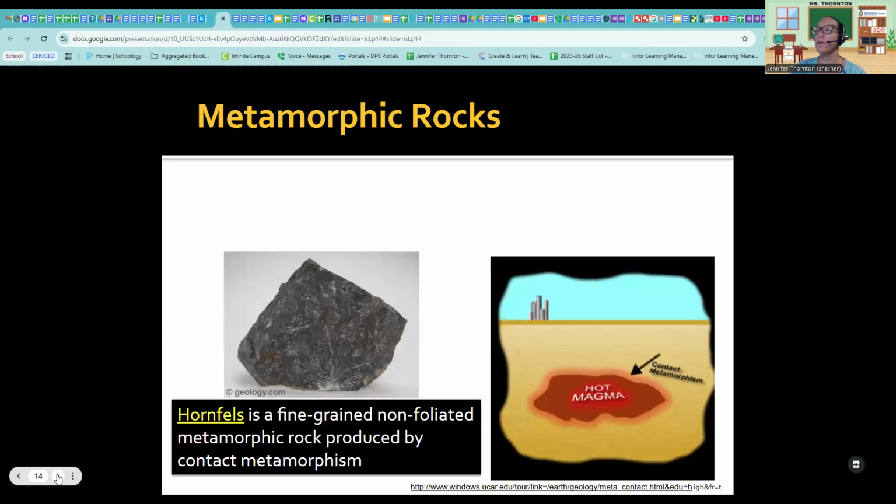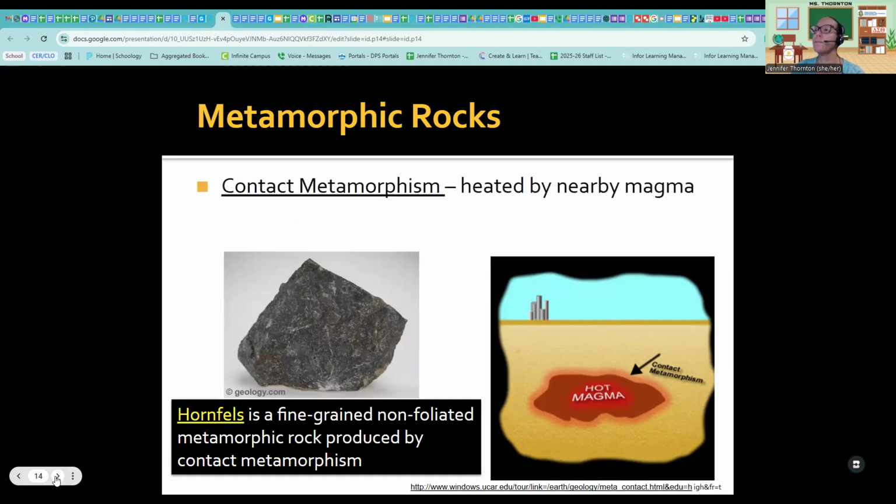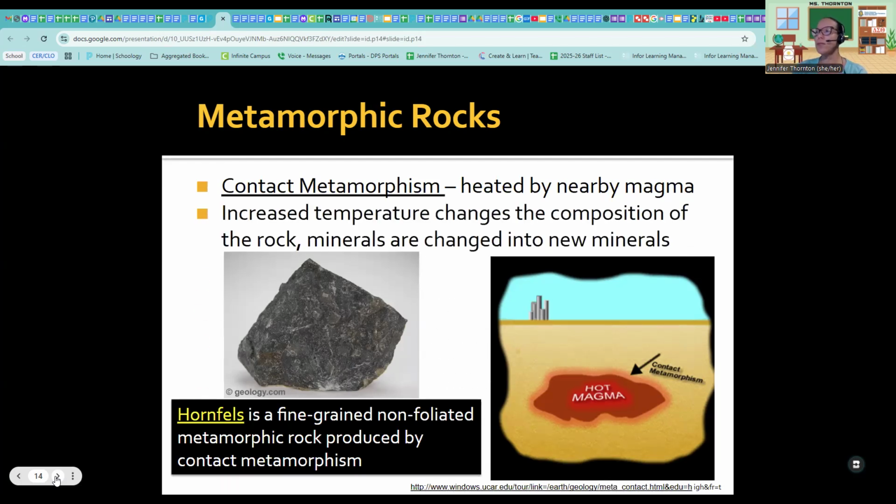Here are some examples of metamorphic rocks. Hornfels is a fine-grained, non-foliated metamorphic rock produced by contact metamorphism. Contact metamorphism is heated by nearby magma. So like I said, this rock is so deep inside the earth, right before it turns into magma. The heat it gets is from deep inside the earth, from magma. Increased temperature changes the composition of this rock. Minerals are changed into new minerals.